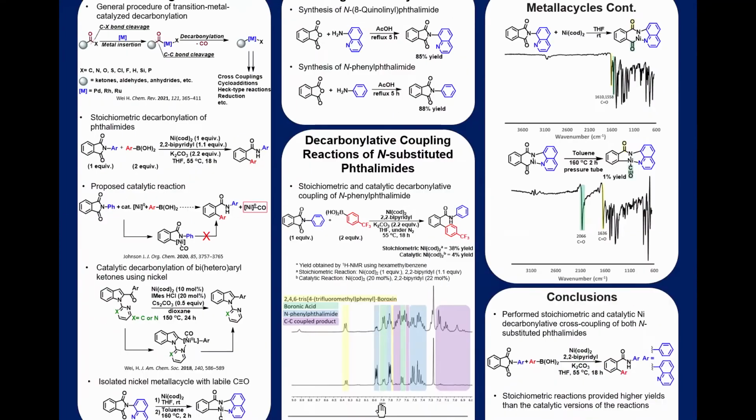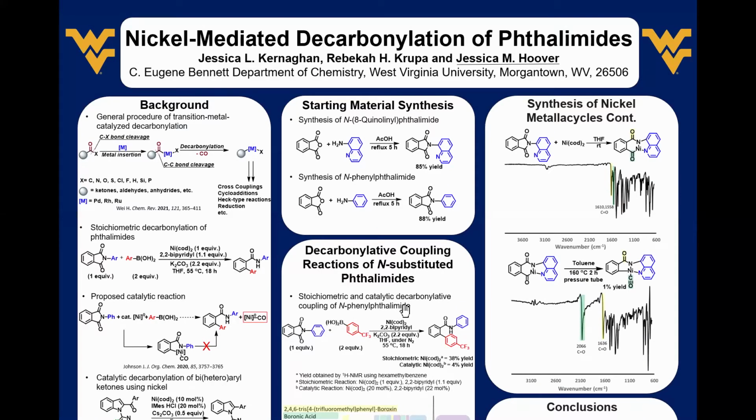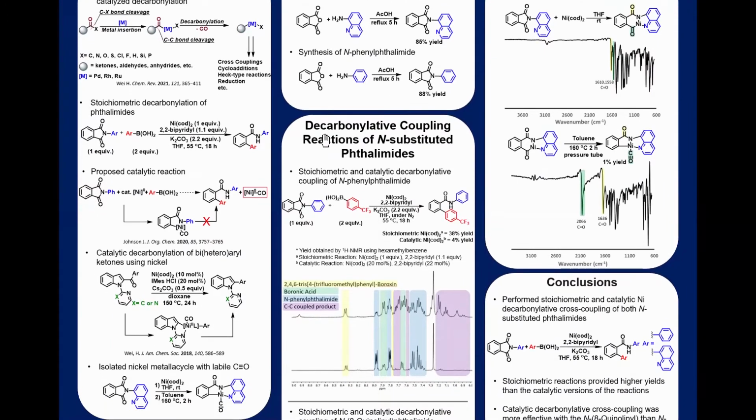A different part of my project was the synthesis of nickel metallocycles using both the phenyl and quinoline aryl groups. The first part of my project this summer was synthesis of starting materials, specifically N-8-quinoline phthalimide and N-phenylphthalimide. These phthalimides were then used for decarbonylative coupling reactions.